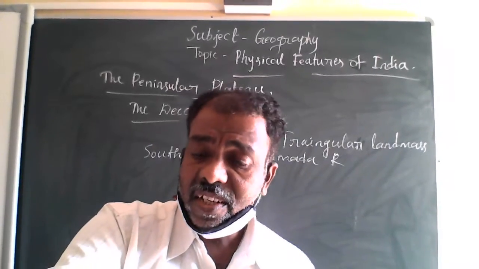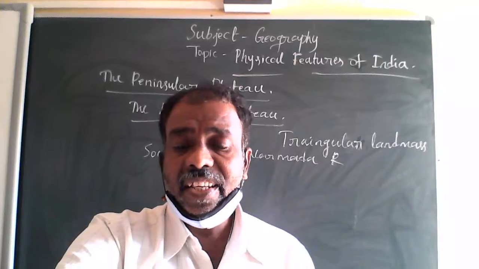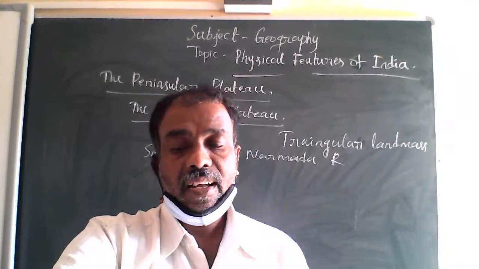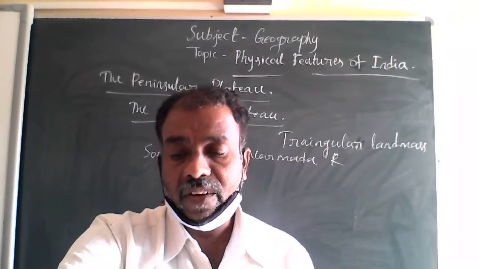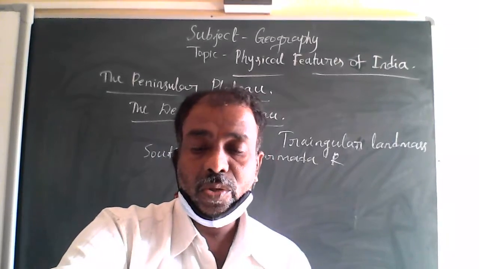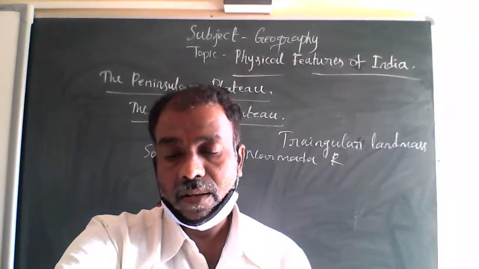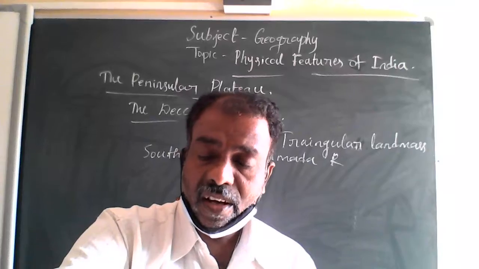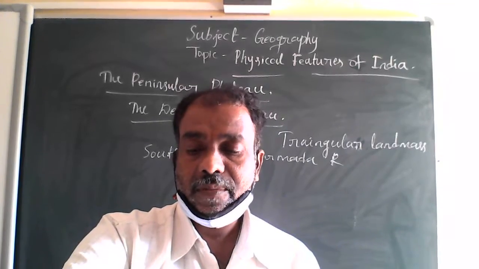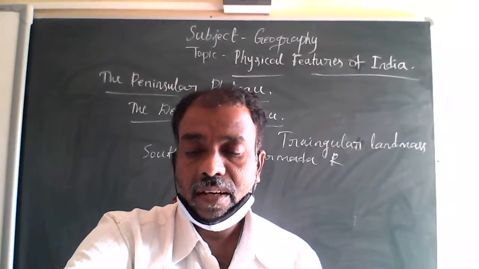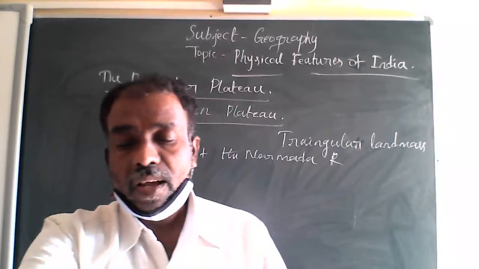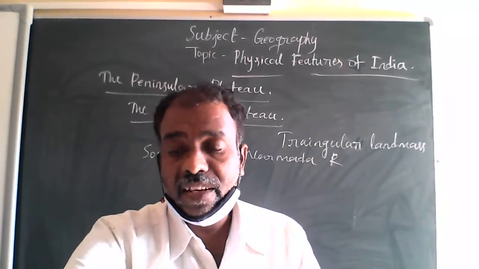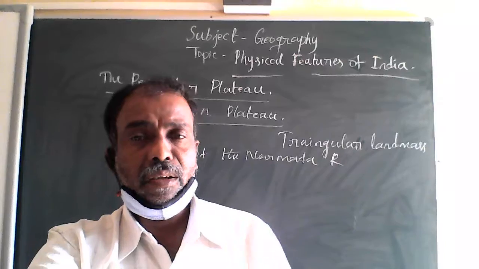The Eastern Ghats are discontinuous and irregular and dissected by rivers draining into the Bay of Bengal.